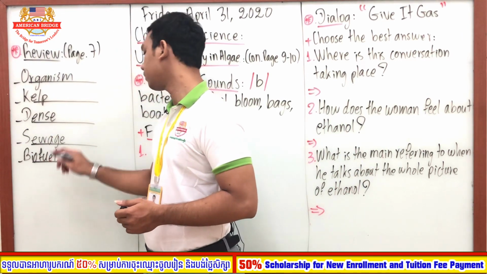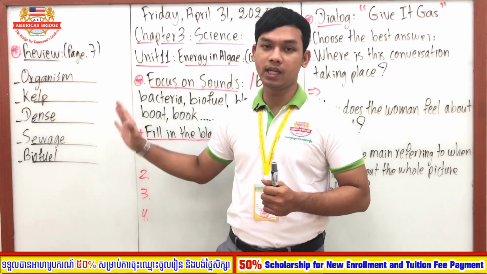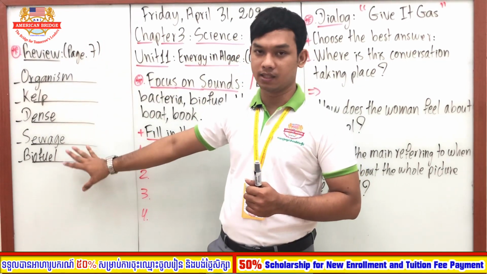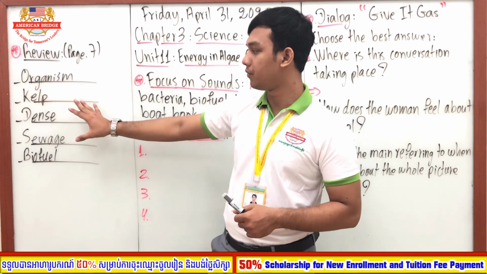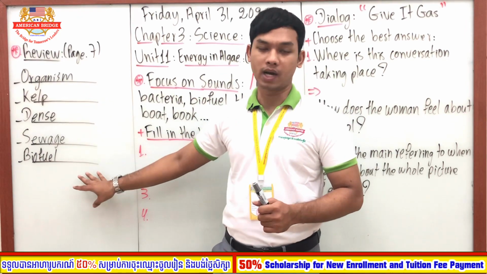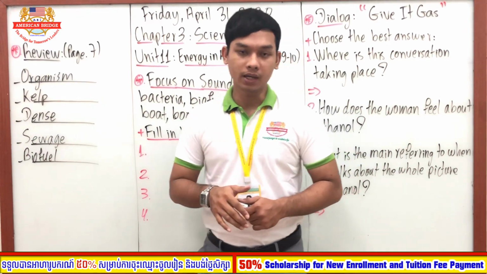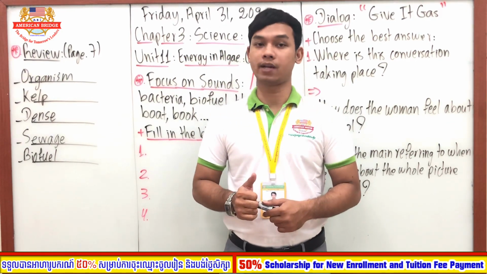Biofuel. Okay. All right. So we have reviewed all the words that we learned in the previous section. I believe that all of you have learned and remember this vocabulary very well. Okay. Good. So now everyone, let's go into our lesson today all together.